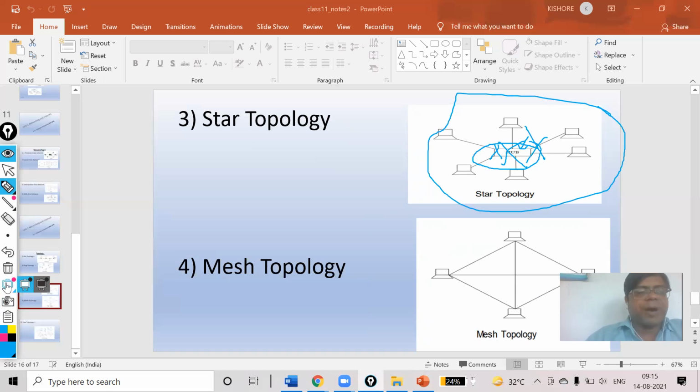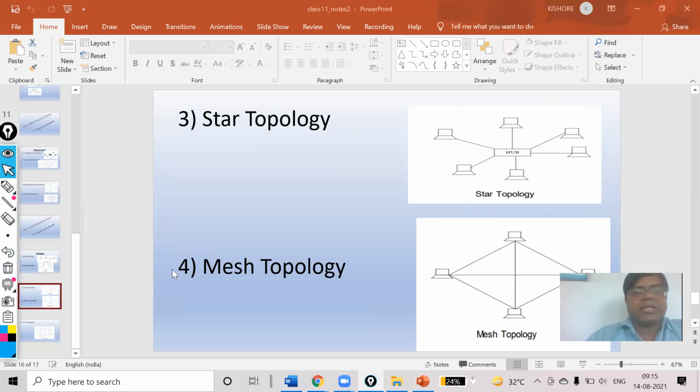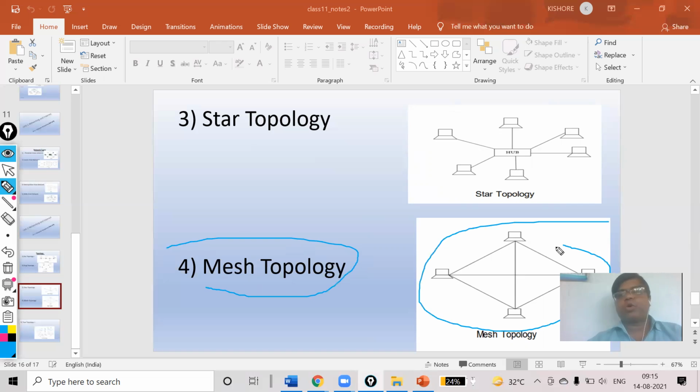Now the next part is your mesh topology. You can see the mesh topology. This picture you can see. In mesh topology, every node is connected with every other node in the network, because of the dedicated point to point connection between every possible pair of nodes. The topology provides secure data transfer without any traffic problem.